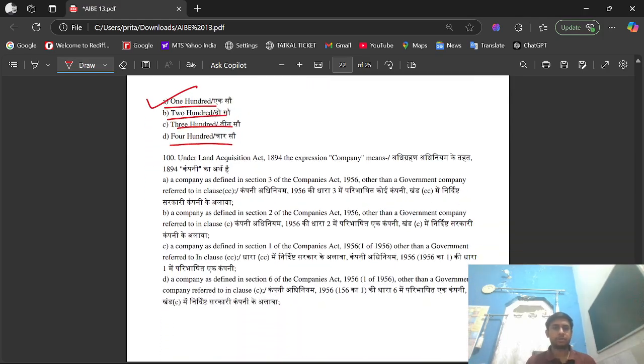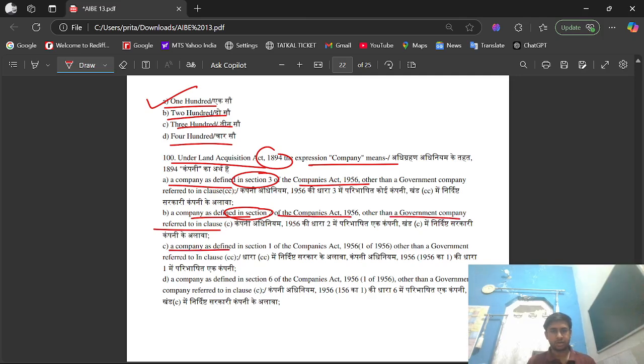Question number 100, which is the last question of this question paper. Under the Land Acquisition Act 1894, the expression company means: option A, a company as defined in section 3 of the Companies Act 1956 other than a government company referred to in clause cc. Option B, a company as defined in section 2 of the Companies Act 1956 other than a government company referred to in clause c.